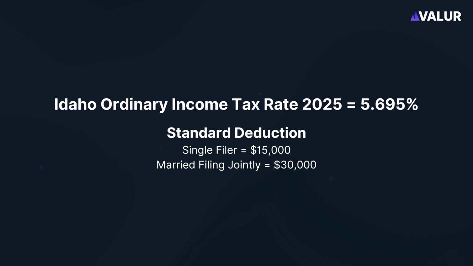What about Idaho ordinary income taxes? Unlike federal income taxes, Idaho taxes income at a flat rate of 5.695%. Moreover, Idaho also has a standard deduction that is $15,000 for single filers and $30,000 for married filing jointly. So let's say Jack, with his $350,000 in ordinary income, lives in Idaho. He would qualify for the $15,000 standard deduction, reducing his taxable income to $335,000. With the flat tax rate of 5.695%, he would pay state-level taxes of $19,078.